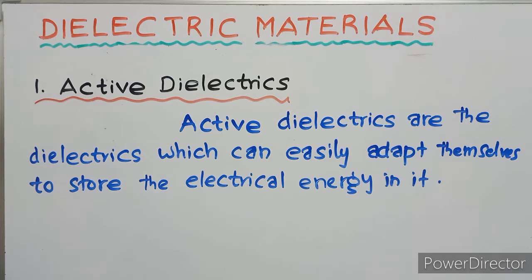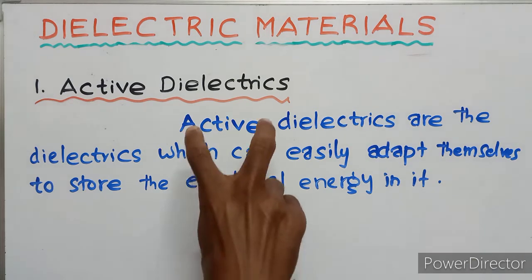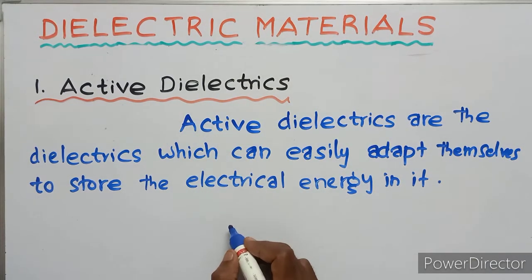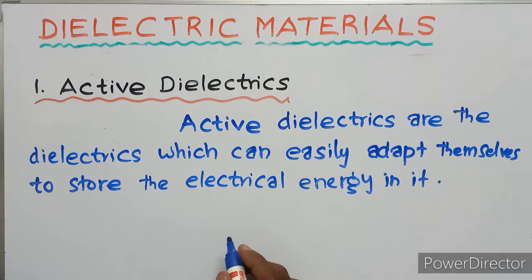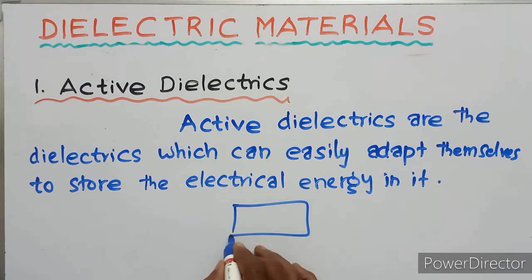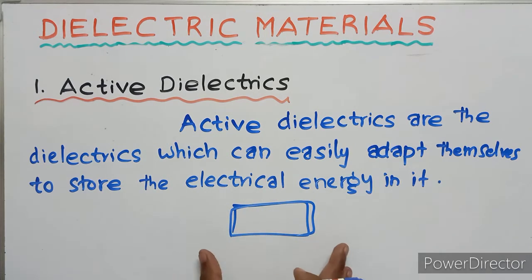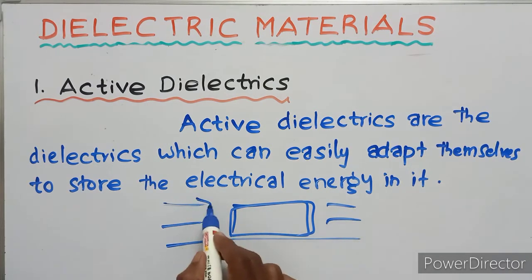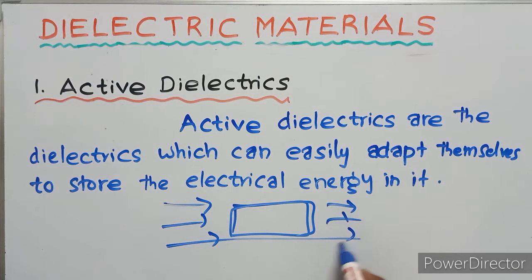So active dielectric materials are also dielectrics, but when kept in an external magnetic field, let us consider this is the dielectric material, it produces free electrons in the material.